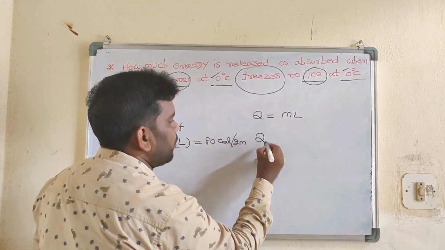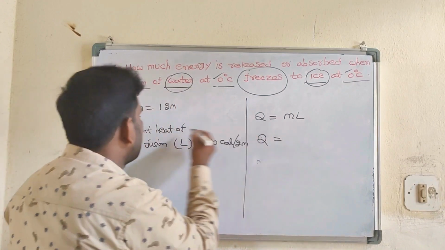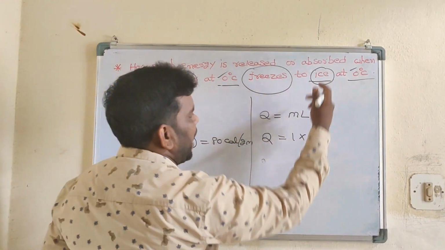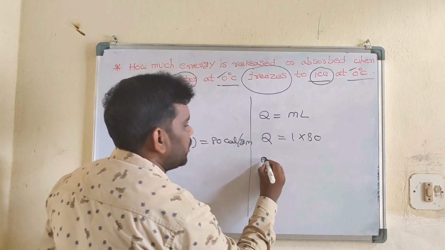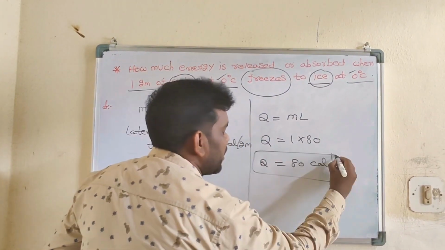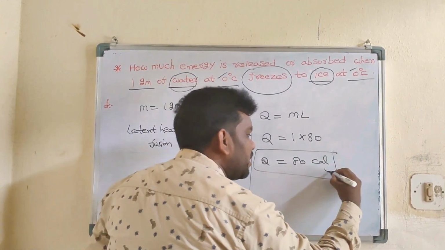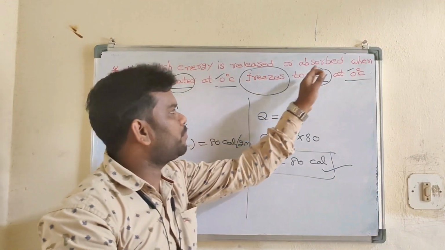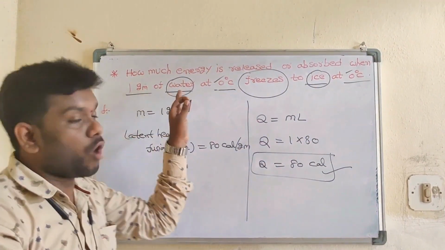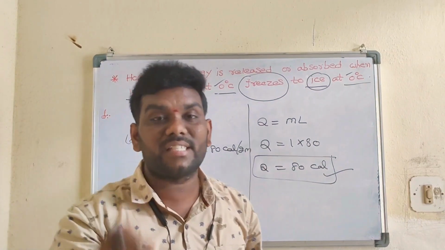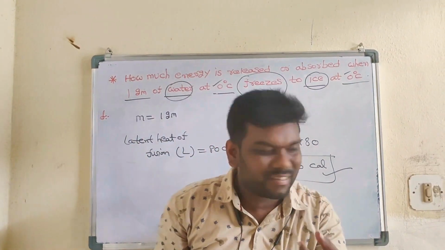So students, apply Q is equal to what is m? 1 into what is L? Fusion means ice, so 80. So 1 into 80 is 80. Then finally Q is equal to 80 calories. So students, how much heat is released or absorbed when 1 gram of water at 0 degrees Celsius freezes to ice at 0 degrees Celsius?